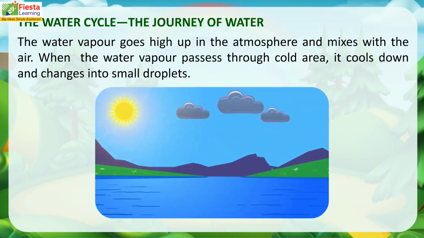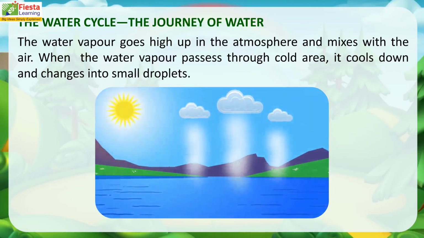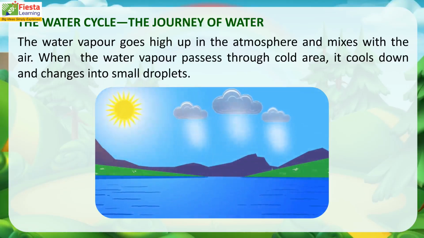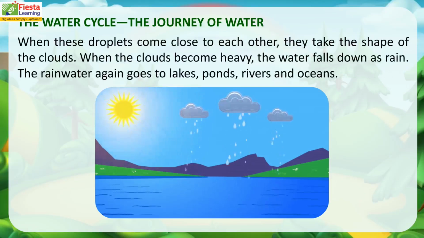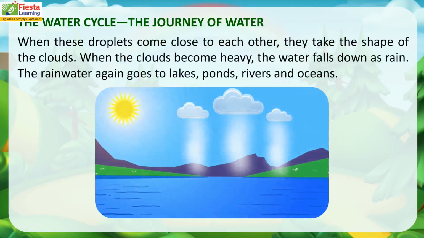The water vapor goes high up in the atmosphere and mixes with the air. When the water vapor passes through cold areas, it cools down and changes into small droplets. When these droplets come close to each other, they take the shape of the clouds.